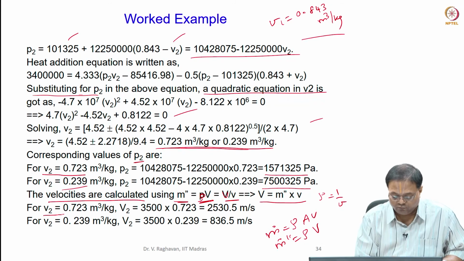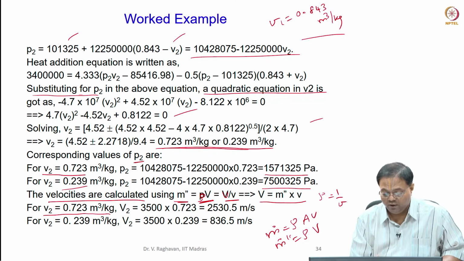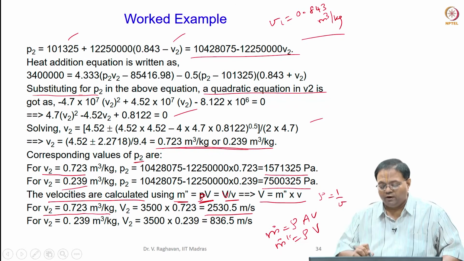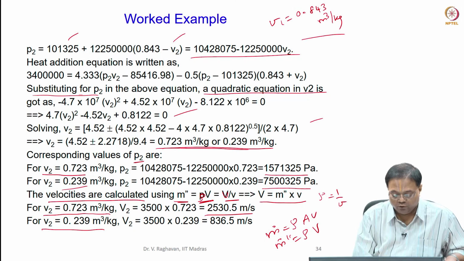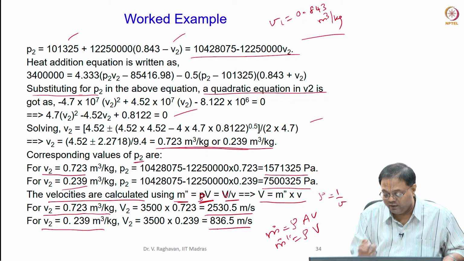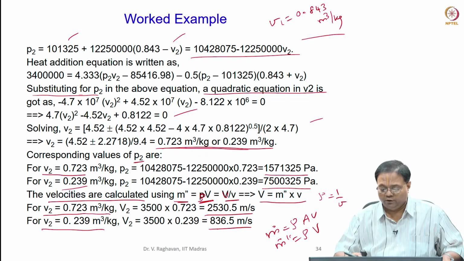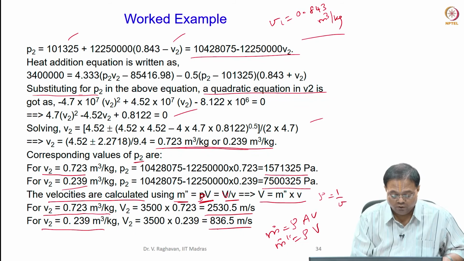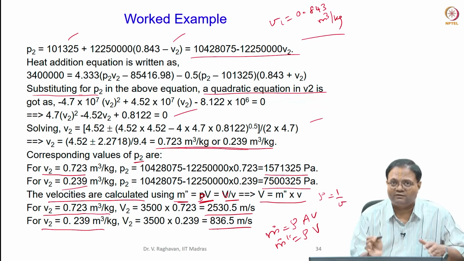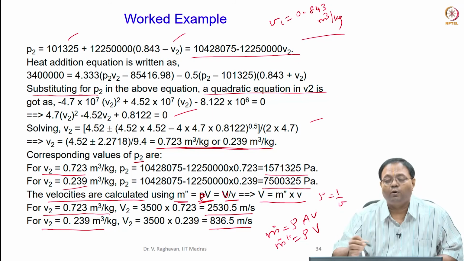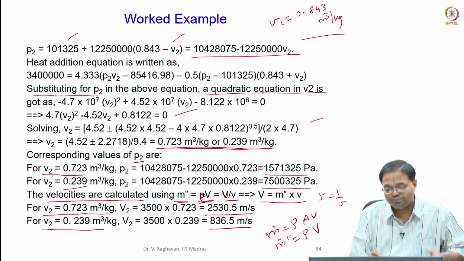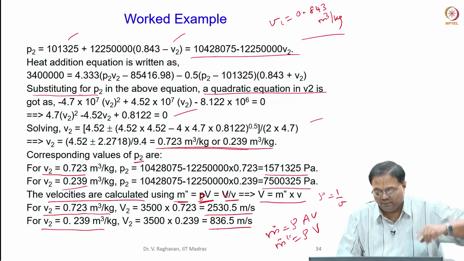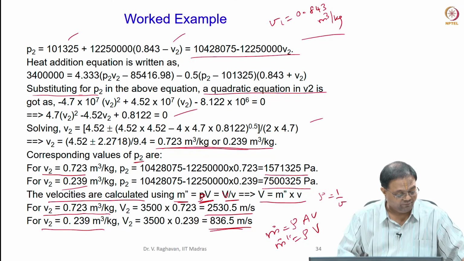So, for specific volume of 0.723, velocity will be 2530 meter per second, state 2 velocity. For this V2 equal to 0.239, it will be 836.5 meter per second. So, I am getting two velocities, okay, 2530 for the specific volume of 0.723, which is slightly less than the initial 0.843. If it is much less than the initial, that is V2 equal to 0.239, pressure is very high. For that, I am getting a lower velocity of 836.5, correct.